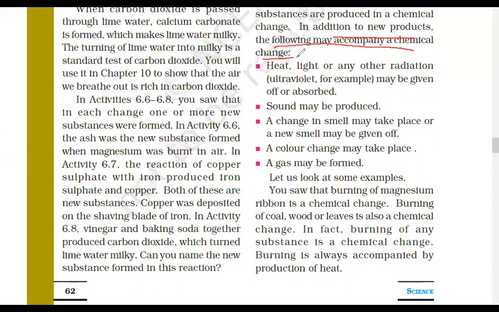These will accompany a chemical change: heat, light, or any other radiation will be absorbed or released, usually heat and light. Second, sound may be produced. Third, change in smell, change in color, or a gas may form. You have to remember all these, and see, it is may. It's not necessary that all of them will happen. It may happen. Got it? Tell me, got it?